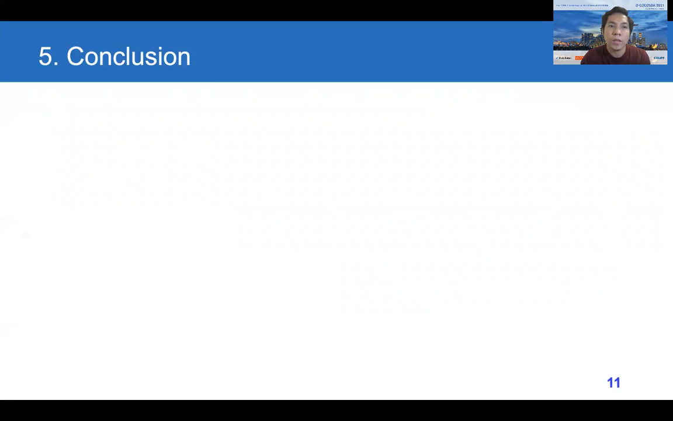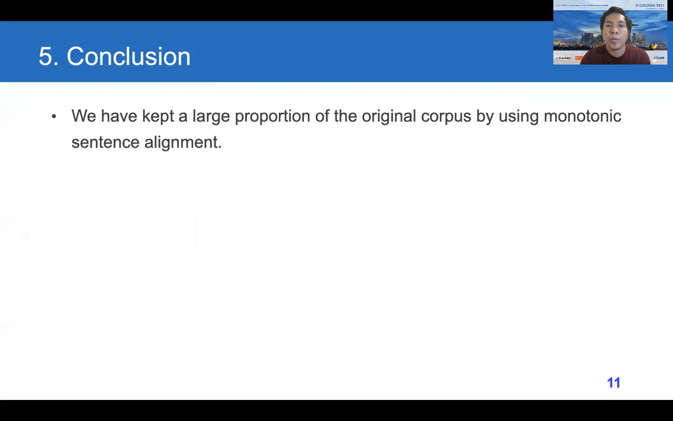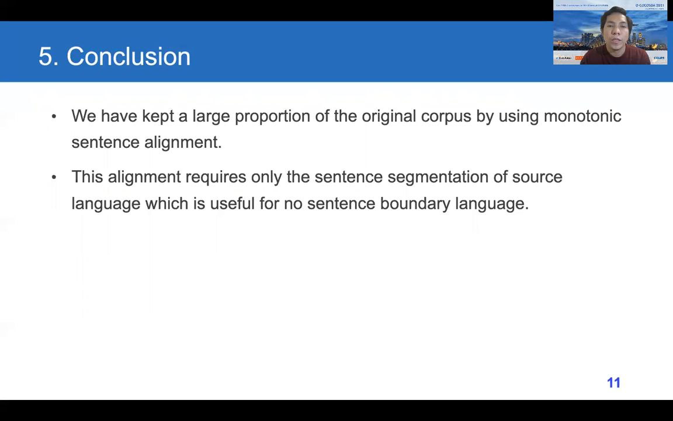In conclusion, we have kept a large proportion of the original corpus by using monotonic sentence alignment. And also this alignment requires only sentence segmentation of the source language, which is useful for alignment from a rich-resource language to a low-resource language, or from a rich-resource language to a language without sentence boundaries.